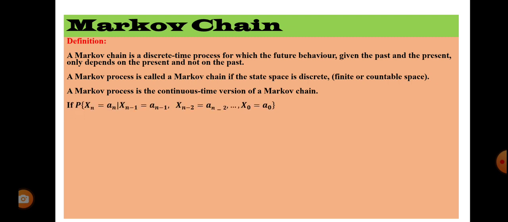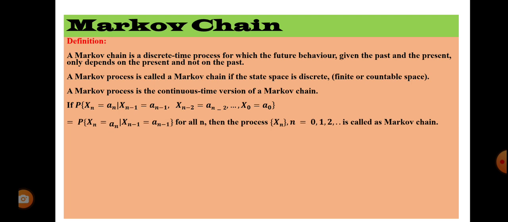That is, if probability of Xn = an, given that Xn-1 = an-1, etc., X0 = a0, is nothing but probability of Xn = an, given that Xn-1 = an-1 for all n, then the process Xn is called Markov chain. a1, a2, etc., an are the states of the Markov chain.